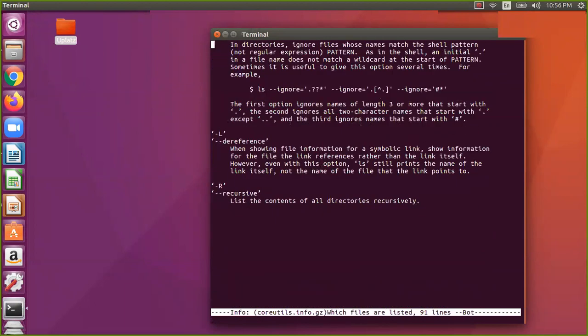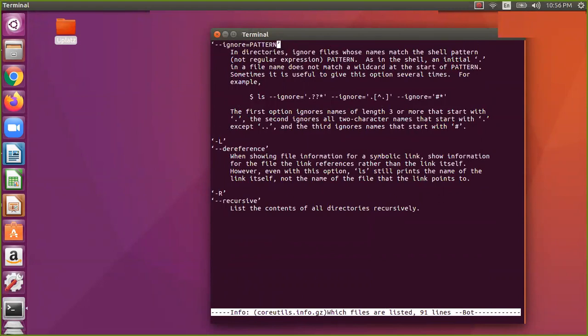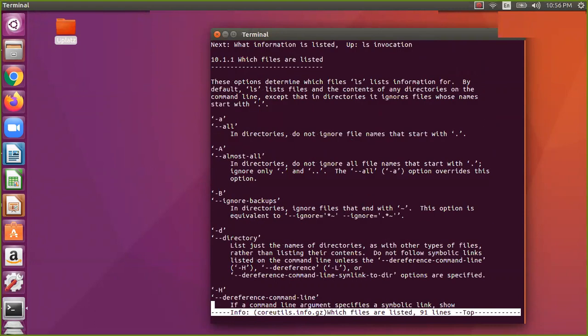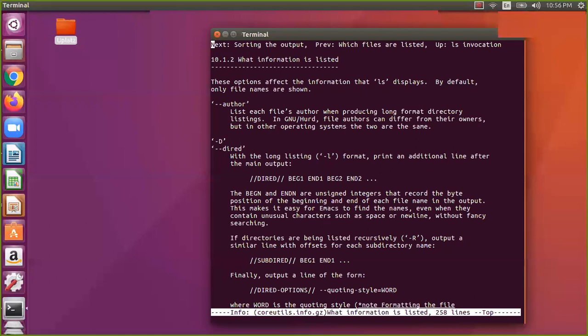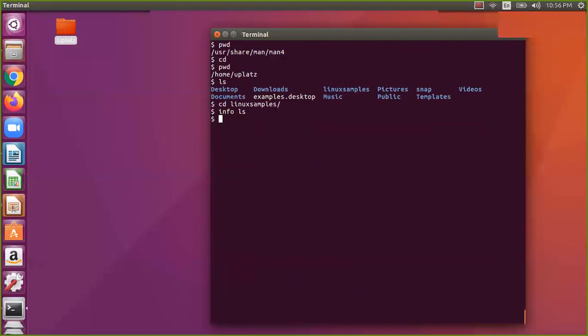You can use space to move forward, Control F, page up and page down to navigate the pages, and Q to quit. So this is info. You can check it for commands, just like using the man and info commands. This is about the manual help.